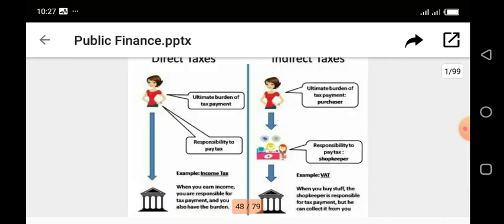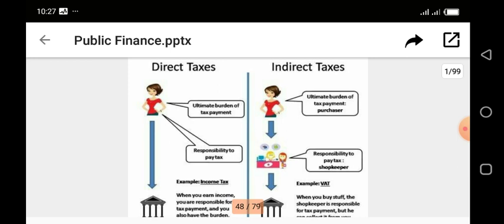So quickly, let me show you this picture showing the differences between the direct tax and the indirect tax. Take note, under direct tax, the ultimate burden of tax payment rests on the customer or the person paying the tax.